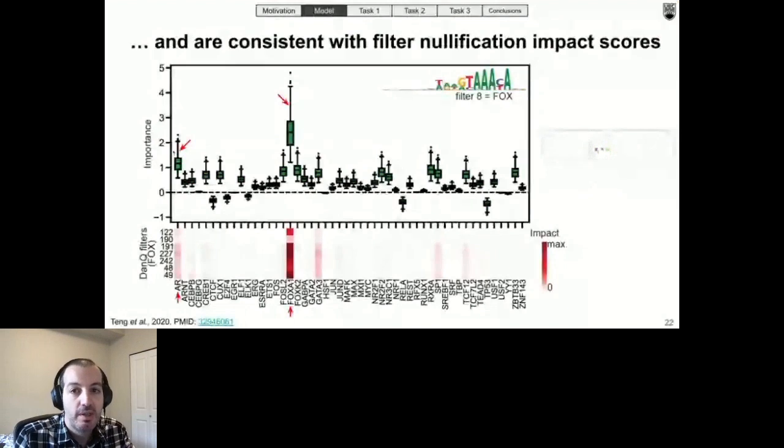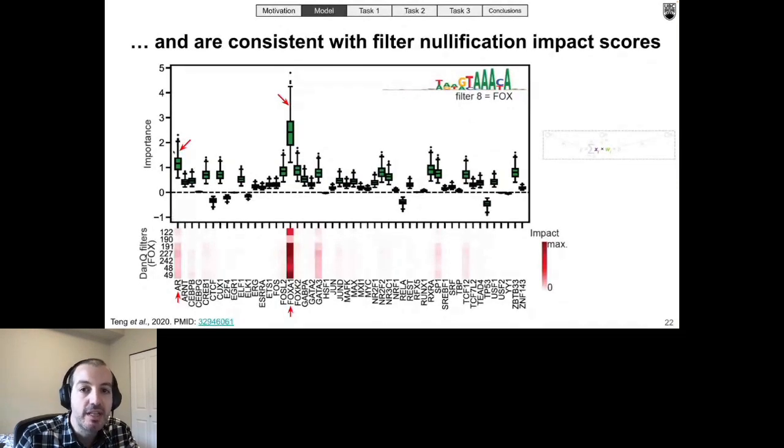For comparison, we took the DanQ model and we nullified the Fox-like filters in that model one at a time and calculated the impact of the nullification process on the model outputs. In other words, we set the activation values of the filter across all sequences to 0 and computed the impact on the model's predictive capacity. And as you can see, the impact scores from the nullification process were consistent with unit importance scores.